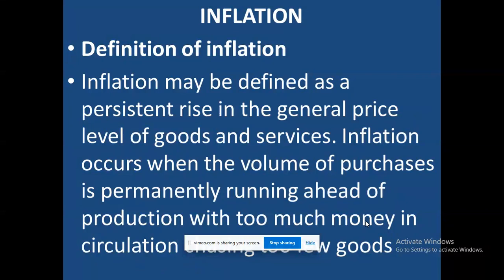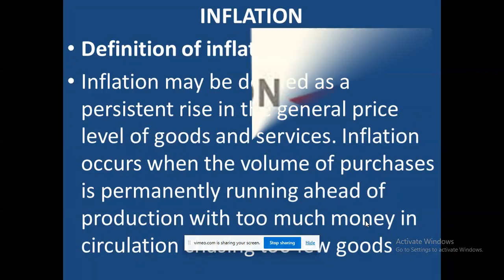Then we can also explain inflation. Inflation occurs when the volume of purchasing is permanently running ahead of production, with too much money in circulation. What makes inflation occur is when the volume of purchasing is permanently running ahead of production, and that's what causes inflation.